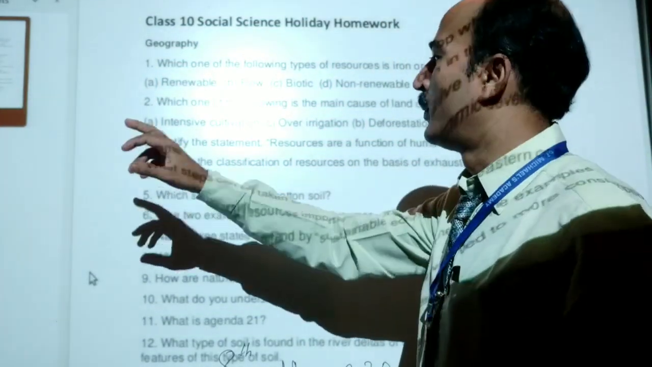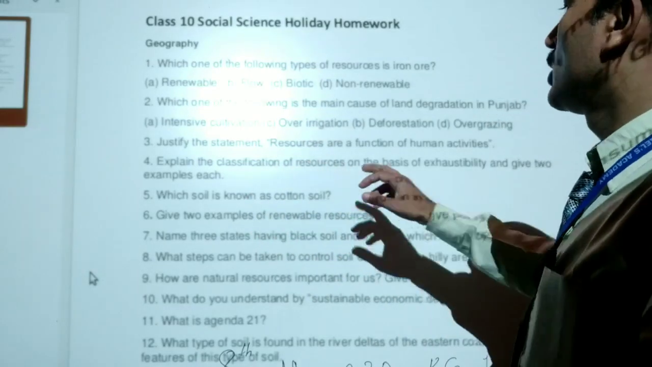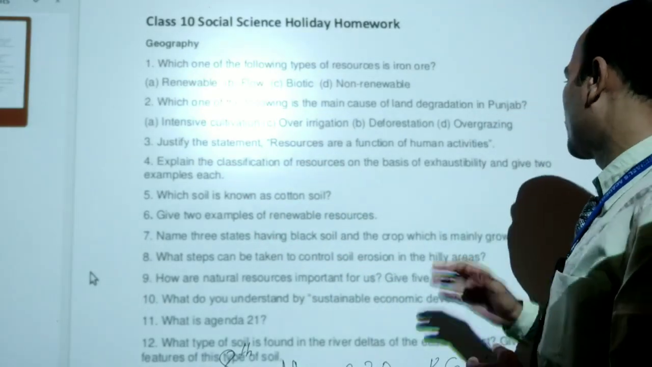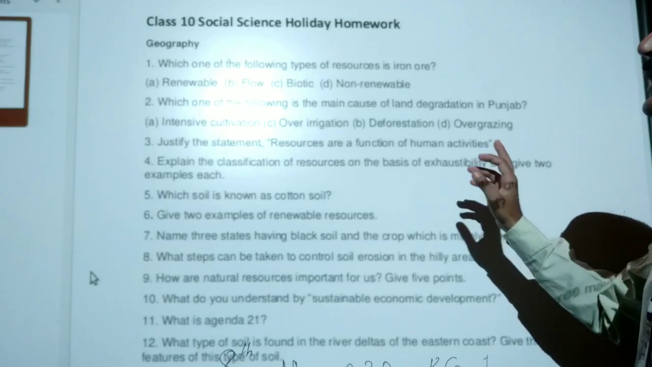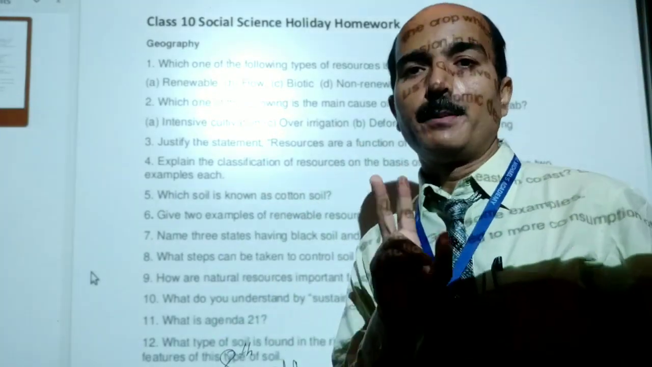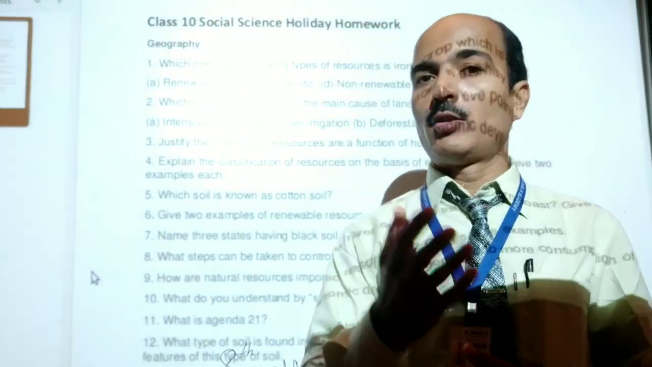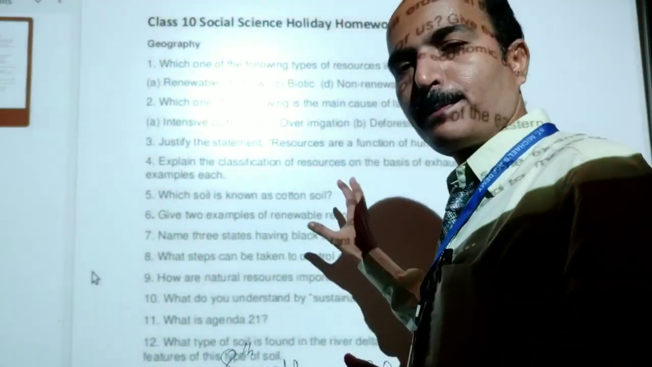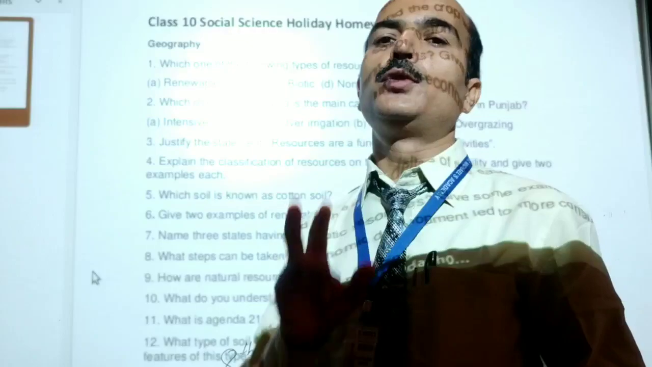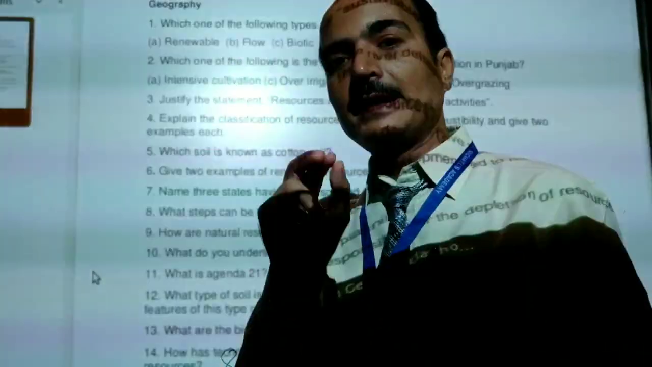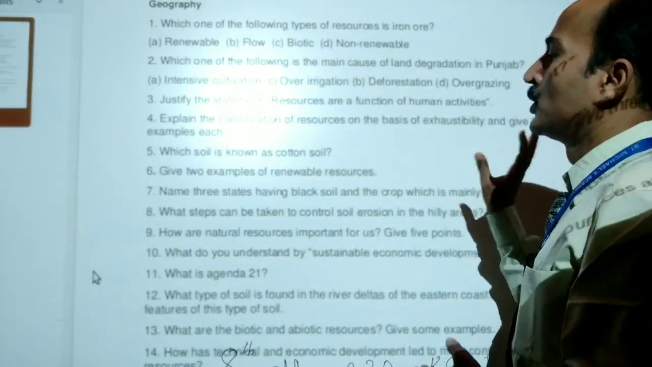Now, question number 4. Explain the classification of resources on the basis of exhaustibility and give 2 examples of each. On the basis of exhaustibility, you have studied 2 types of resources: renewable, non-renewable. So you have to explain them, as well as write the examples of each of them.